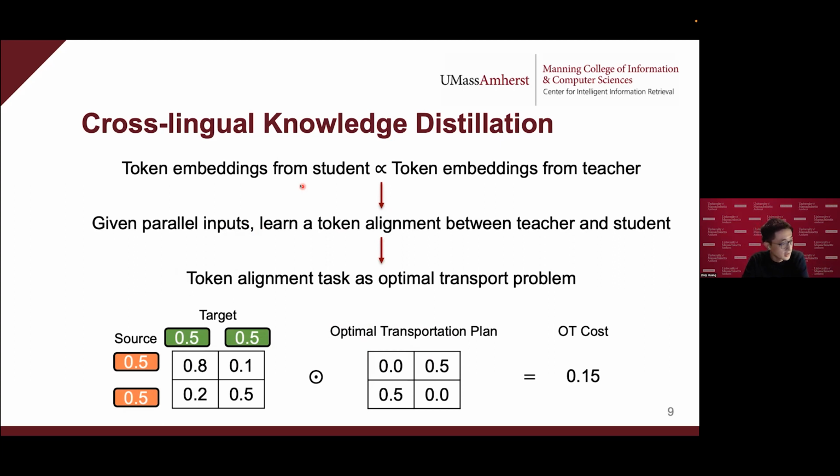So you can find an optimal transportation plan, shown in this matrix, right? And it will give you the optimal transport cost in this problem. And here we can use this optimal transport plan as the token alignment. If you think, these two are source tokens, for example, English tokens, and these two are Swahili tokens, right? This indicates an optimal transport, so this indicates a token alignment. For example, we align the first English token with the second Swahili token.